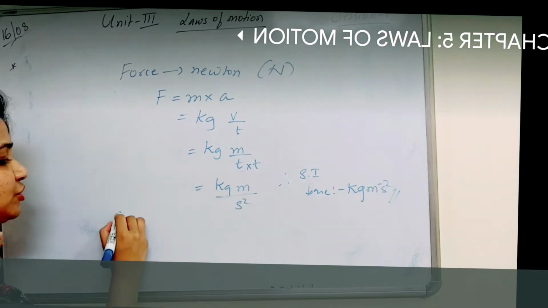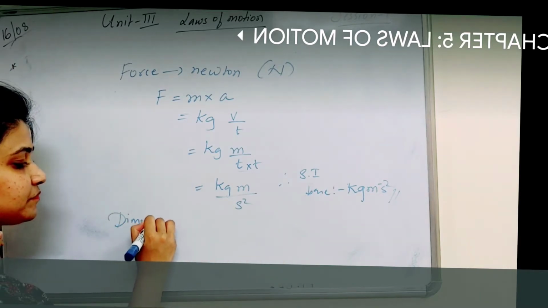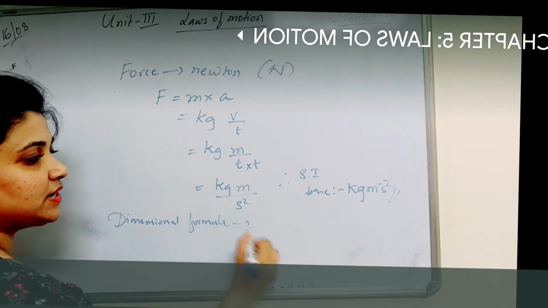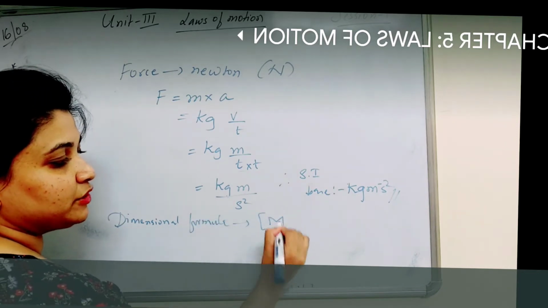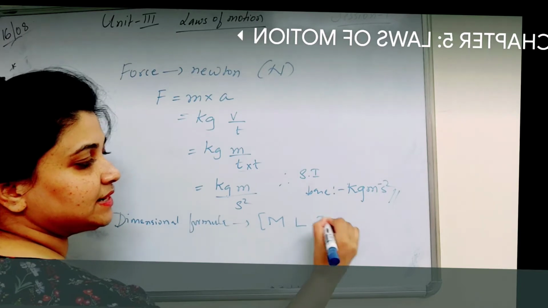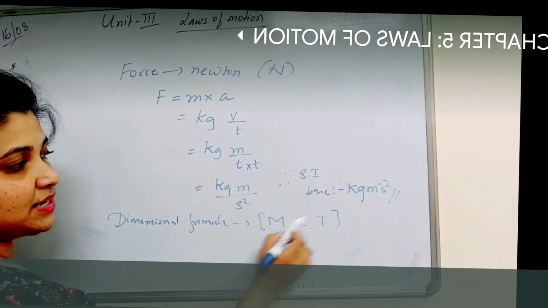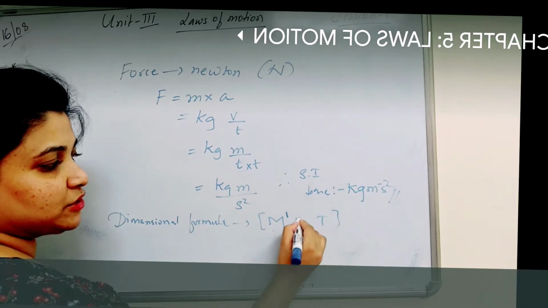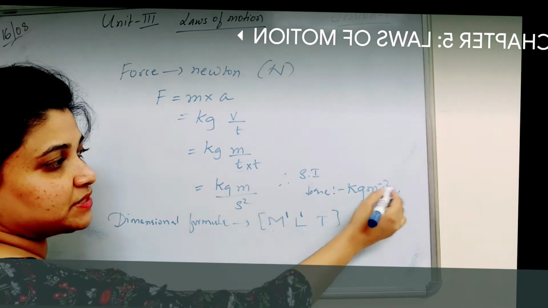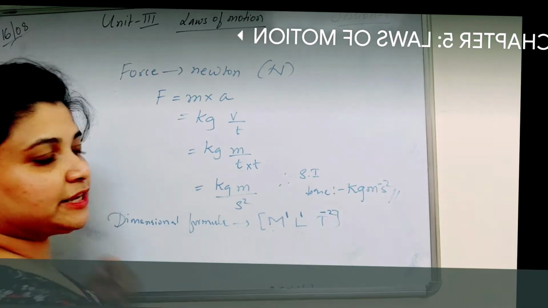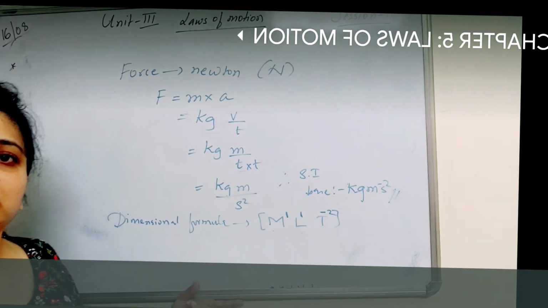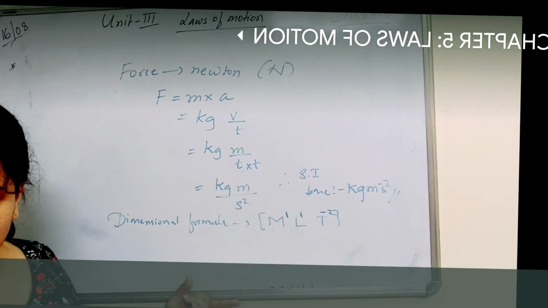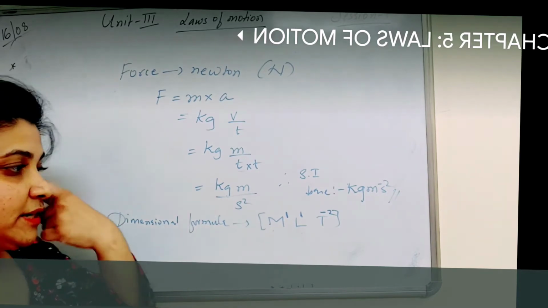Now, what is the dimensional formula of force? We always write dimensional formula in the form of mass, length and time. So, kg is mass raised to 1. Length is meter, so length raised to 1. Kg per second square, so T raised to minus 2. So, this is the dimensional formula for force as well. Clear? So, these are some of the important terms that you need to know.